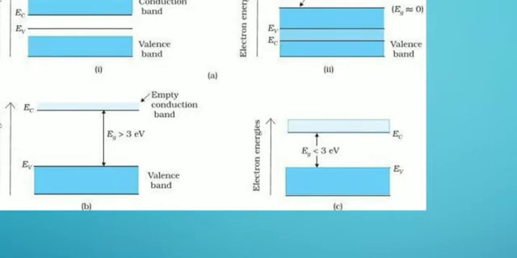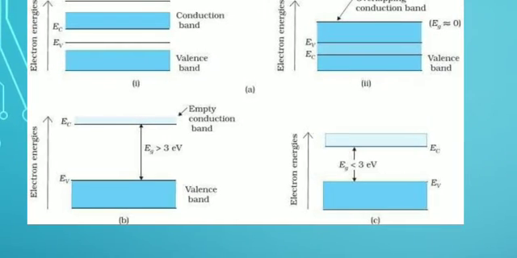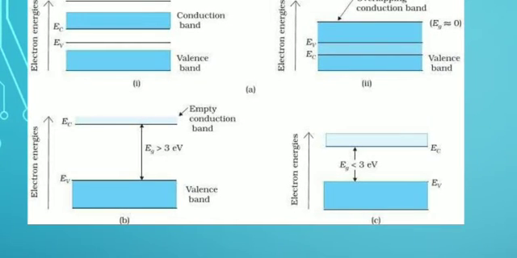So see, these semiconductors sometimes act as metals and sometimes act as insulators. If energy is provided to them, there will be availability of conduction electrons, and at high temperatures there will be availability of a large number of electrons to conduct electricity.